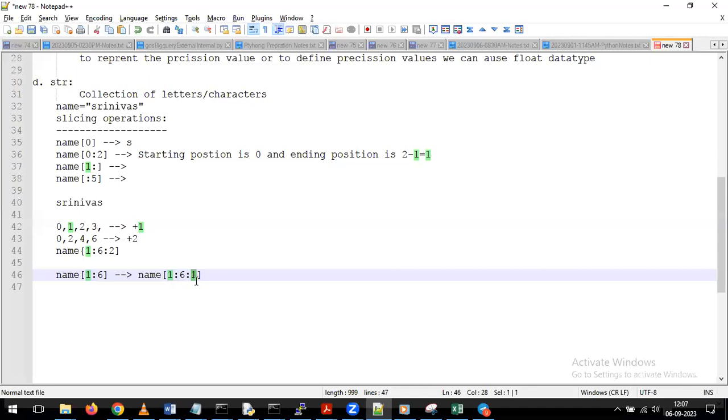Instead of 1, if you want, we can give it as 2 or 3. But whenever we give it like 1, 6, then by default it will take the increment value as 1. With that, you get the sequence values in our output.